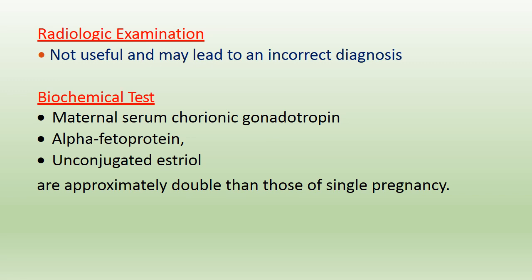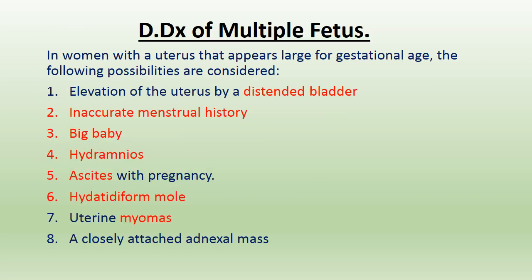Radiological examination is not useful and may lead to an incorrect diagnosis. Biochemical tests in twin pregnancy: maternal serum gonadotropin, alpha-fetoprotein, and unconjugated steroids are approximately double those of single pregnancy.